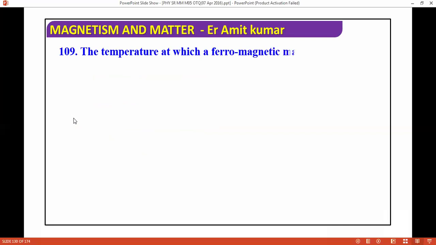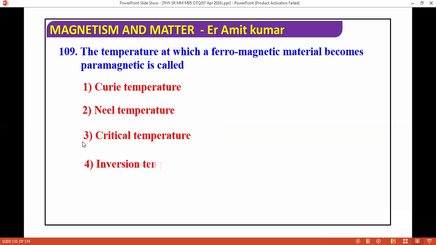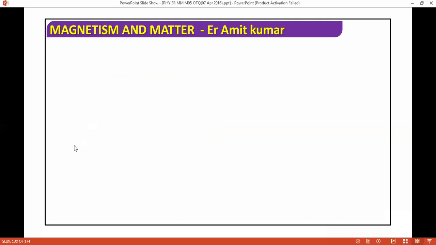Next question, we are moving ahead. The temperature at which a ferromagnetic material becomes paramagnetic is called: Curie temperature, Neel temperature, critical temperature, or inversion temperature. The correct answer is Curie temperature. Next question, we are moving ahead.